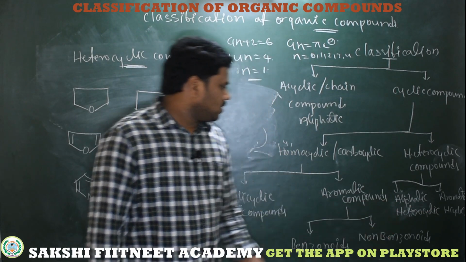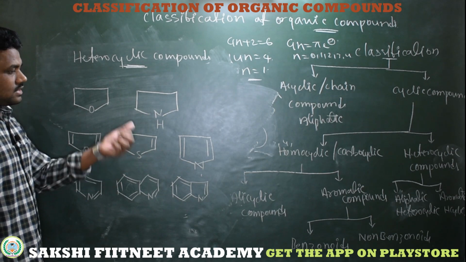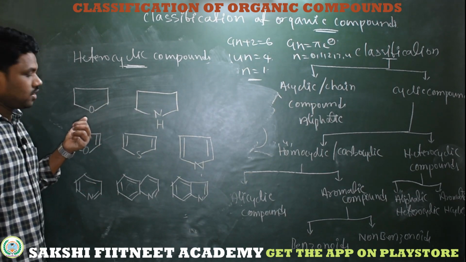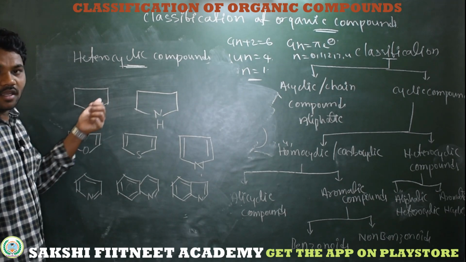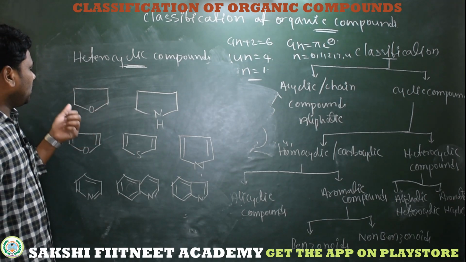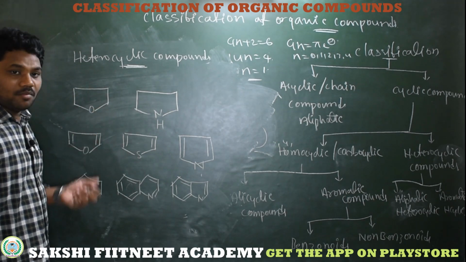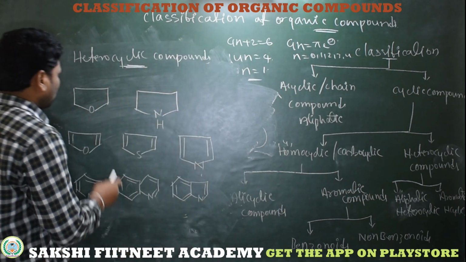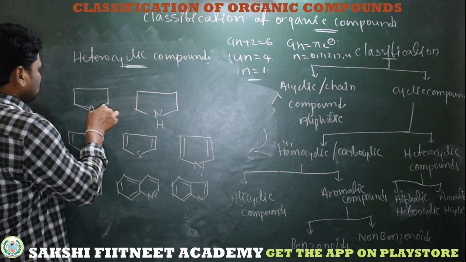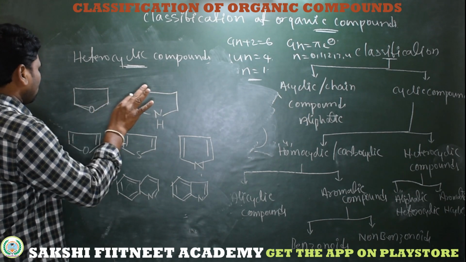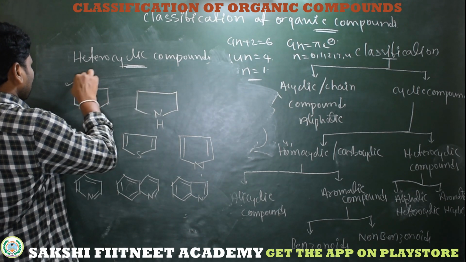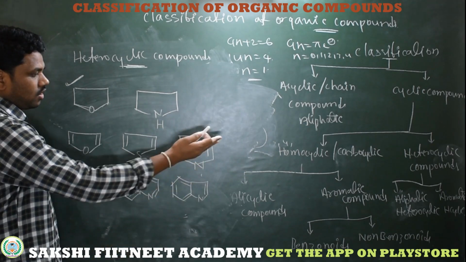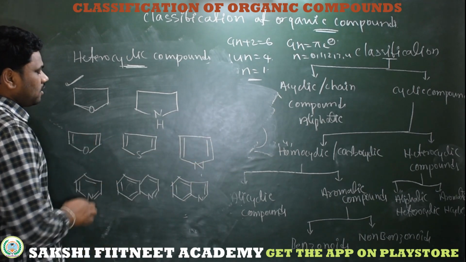The cyclic system with carbons as well as a heteroatom is called a heterocyclic compound, which if simply non-aromatic is called an aliphatic heterocyclic compound. See, this oxygen is bonded to CH2 and this is not a conjugated compound, so it's a non-aromatic heterocyclic compound, or called an aliphatic heterocyclic compound.